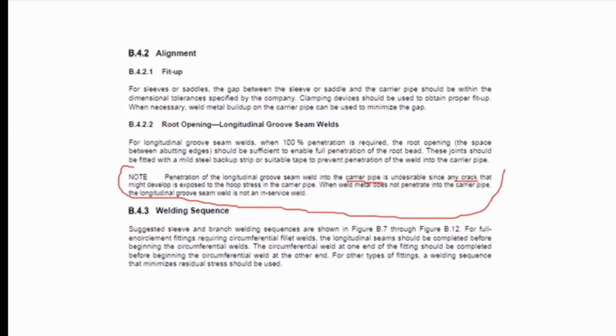This is the reason why penetration in the groove seam weld is not allowed for the carrier pipe without a backing strip, as also stated here. This joint should be fitted with a mild steel backup strip or suitable tape to prevent penetration of the weld into the carrier pipe. So the answer here is letter C, cracking.